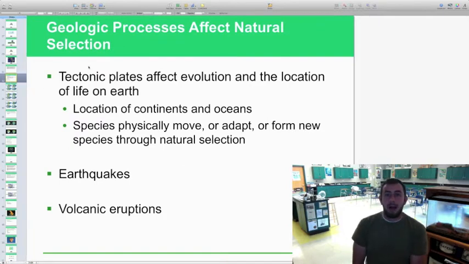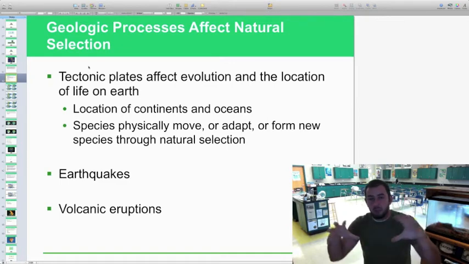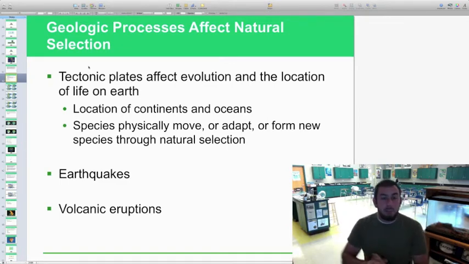So geological processes, again, plate tectonics affects evolution, the location of life on Earth, because back in the day, we did have Pangea. Remember that? Remember talking about that? And the location of the continents were much closer together. The oceans were kind of all linked together, and really species were able to physically move or adapt to form new species throughout natural selection pretty easily. So that was kind of a big deal. When earthquakes and volcanic eruptions started occurring, the land started to change, which allowed for a lot of evolution to really occur quickly.